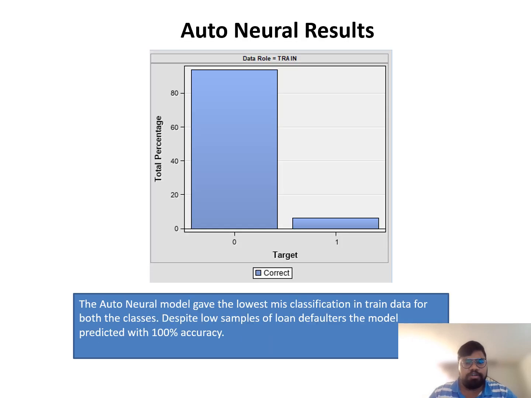When coming to autoneural results, this model gave the best and the lowest misclassification in trained data for both the classes. Despite low samples of loan defaulters, the model predicted with 100% accuracy.